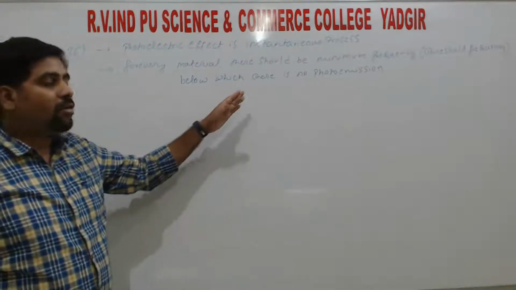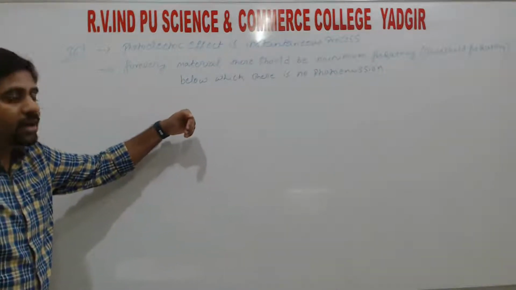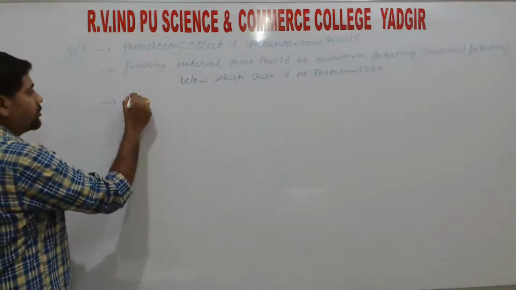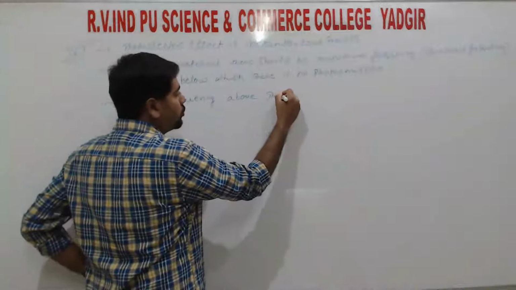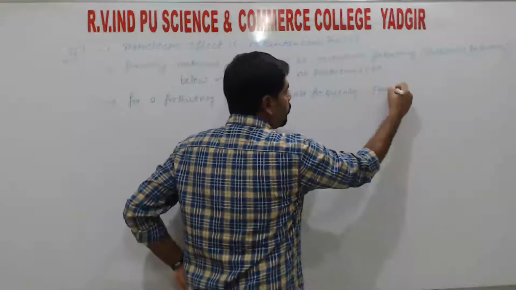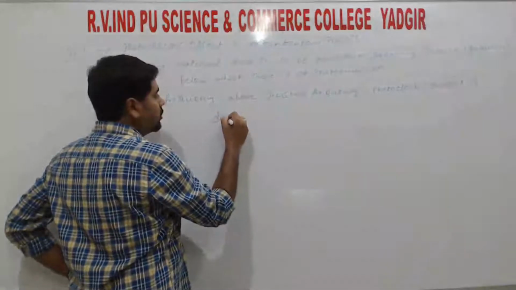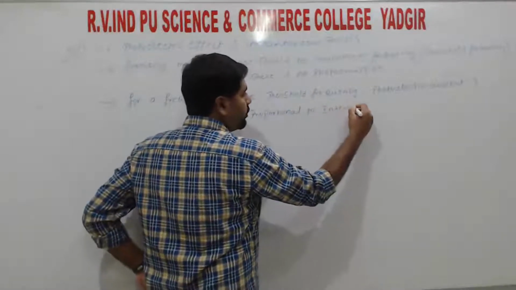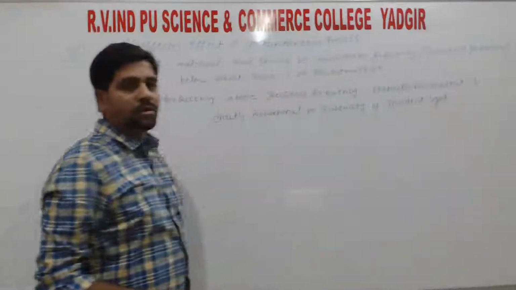So that is the second observation, right? So the third one is for a frequency above the threshold frequency, the photoelectric current is directly proportional to the intensity of incident light, right? So that is the third observation.